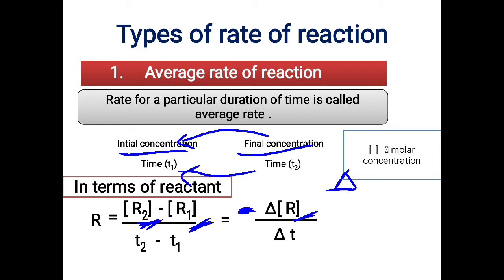So this negative value indicates that the concentration of the reactant is decreasing with respect to time. That is the reason you put a negative sign. But remember one thing, rate can never be negative. It is always a positive entity, like speed can never be negative. You can't say that the speed of the vehicle is minus 5 kilometer per hour. It is always plus 5 kilometer per hour. Similarly, the rate of the reaction can never be negative. This negative sign is only for indicating that with the passage of time, the concentration of the reactant is decreasing.